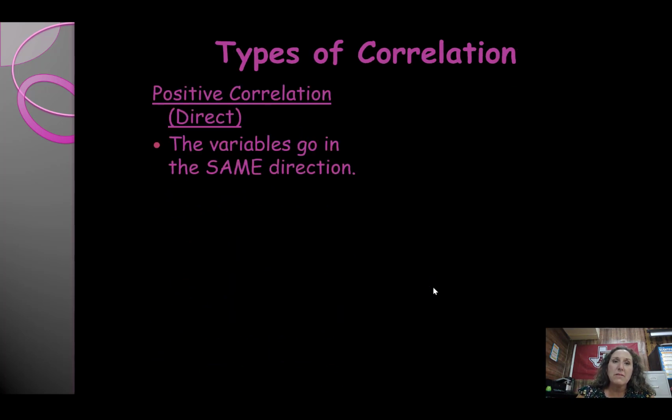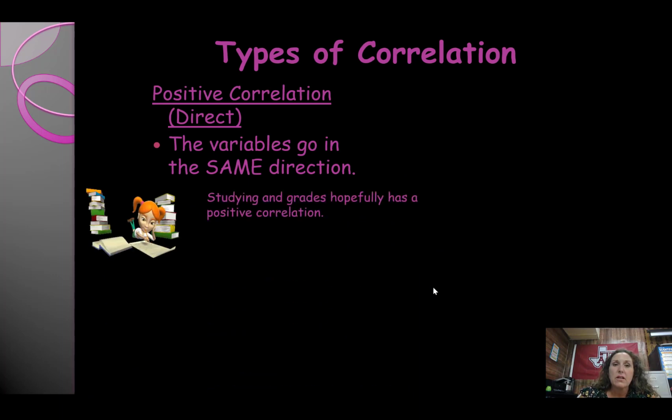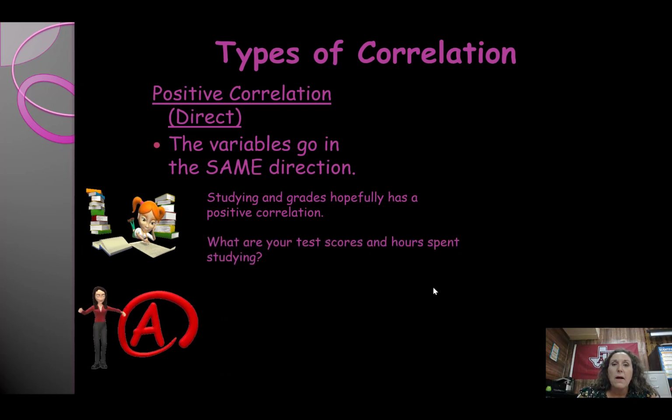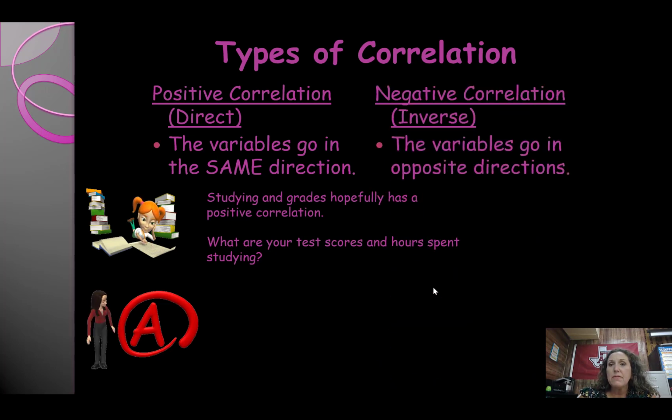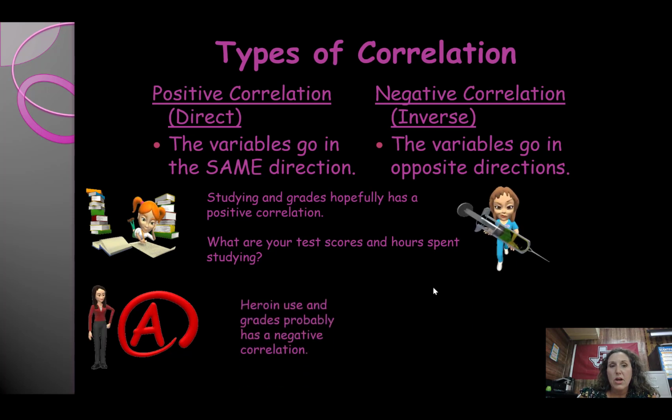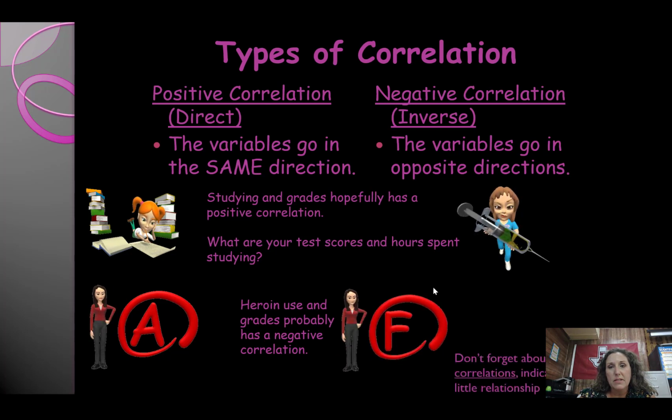Okay, so you have a positive correlation. These are when the variables go in the same direction. Studying and grades will go in a positive correlation. The more you study, the better your grades, right? Inverse correlation is when the variables go in opposite directions. So heroin use and grades probably have a negative correlation. If you're a big heroin user, your grades probably are negatively impacted, correct?